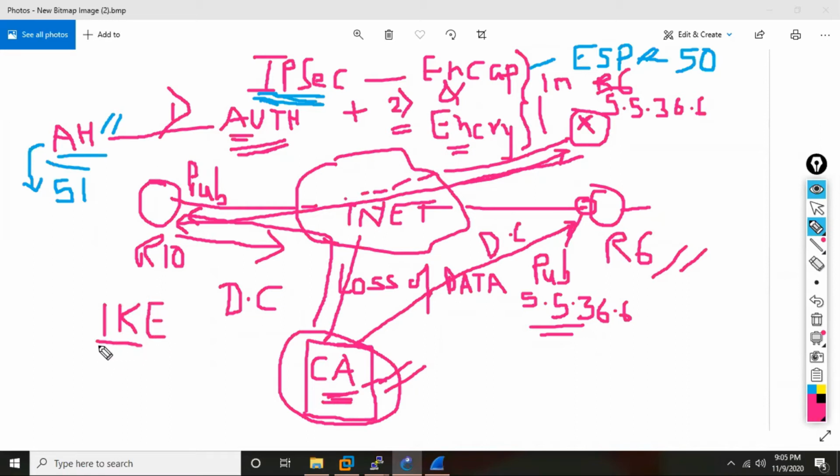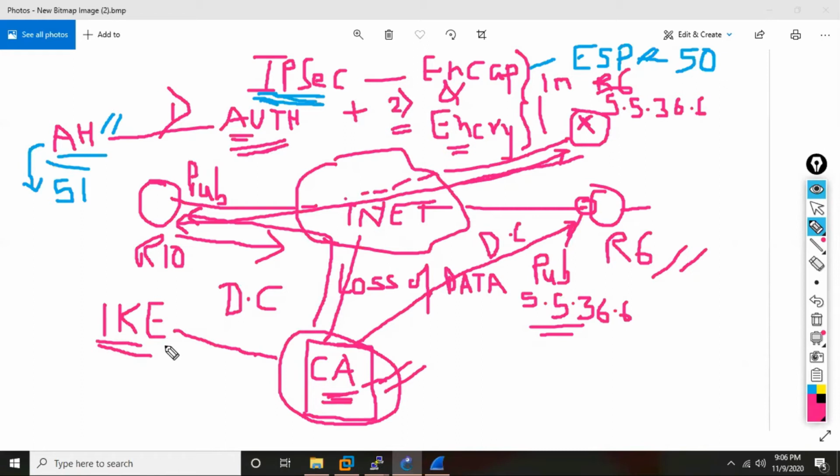IKE. IKE stands for Internet Key Exchange. IKE is this mechanism of using a digital certificate. It is scalable. But this IKE is not necessary. Suppose some organization has only two locations, and still they want to send this data across the internet using IPsec VPN.